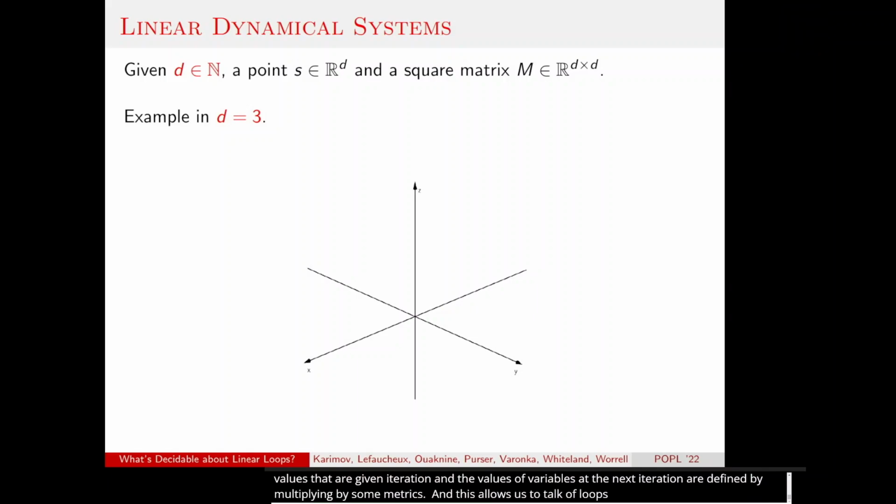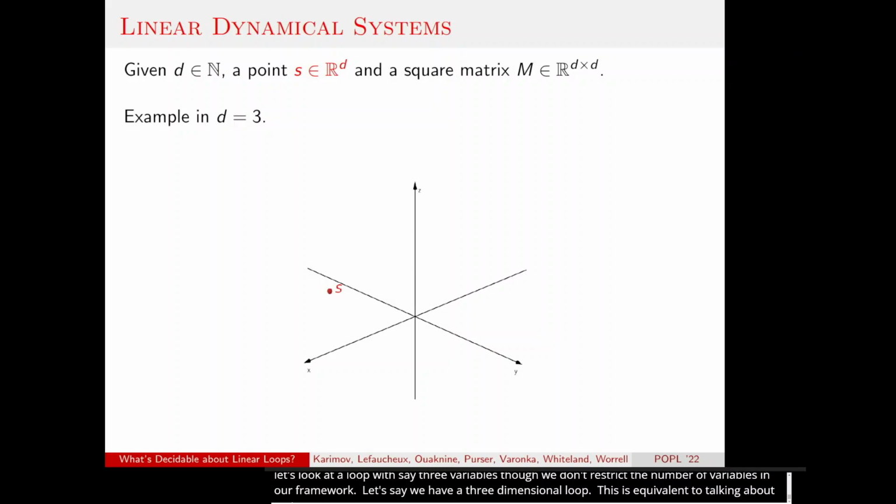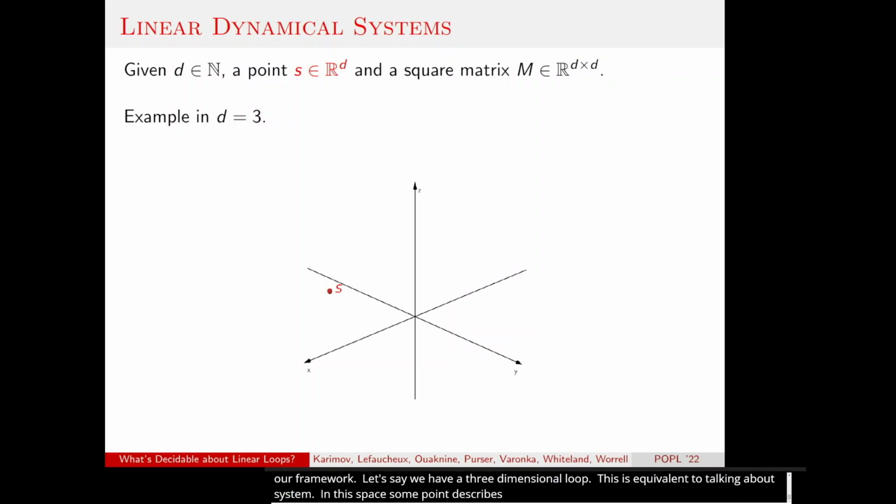So let's think of a loop with, let's say, 3 variables, although we don't restrict the number of variables in our framework. But let's say we have a 3-dimensional loop, and this is equivalent to talking about a 3-dimensional linear dynamical system. And what is it? We have a 3-dimensional space, and in this space, some point describes the values of the variables before the first iteration.